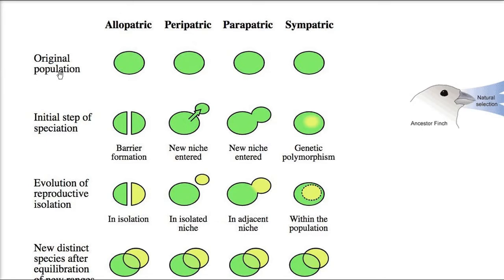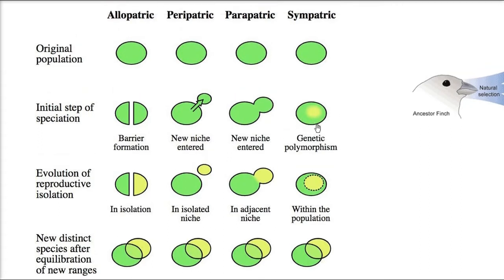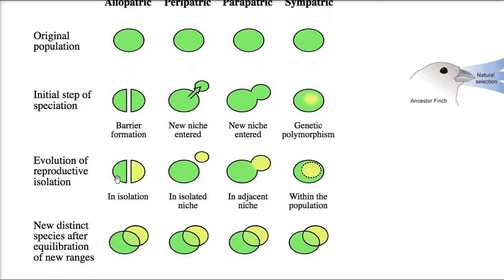This is the original population, same. Then there was an initial step of speciation. There was a barrier formation. A new niche has entered, and here too a new niche has entered, and genetic polymorphism. All these cases I am discussing. Then the evolution of reproductive isolation. This is in isolation. This is again in isolation, and this is an adjacent niche within the population inside. And now the new distinct species after some kind of equilibrium of new ranges has come up.